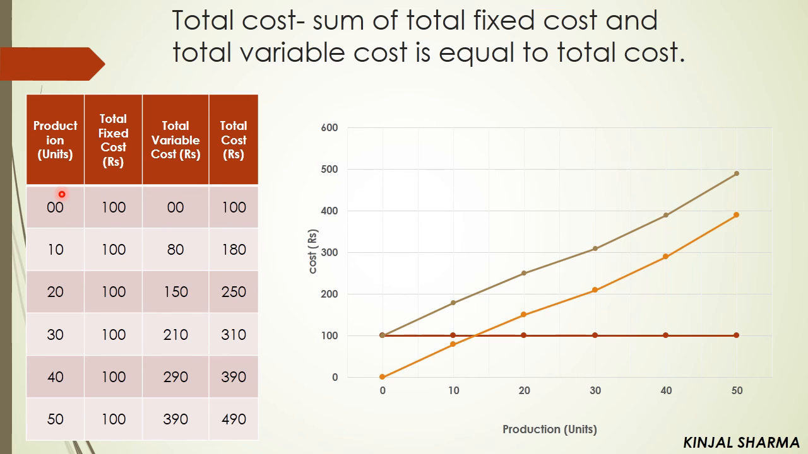Upward it moves, right? So what can we interpret from this table or from this diagram? We can say that if your production is 0, then your total variable cost is 0. And if your production is 0, then your total fixed cost is the same, that is 100, right?